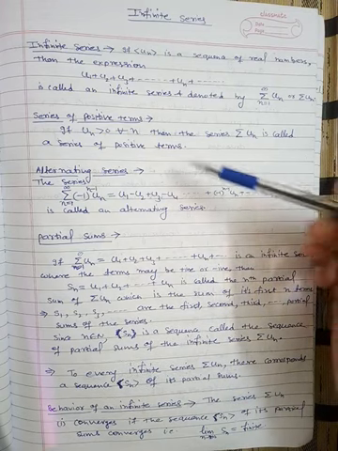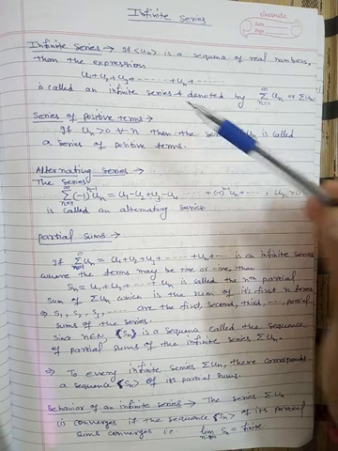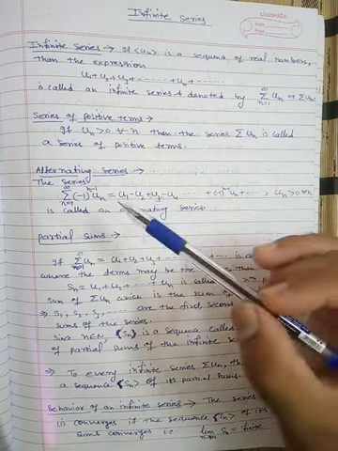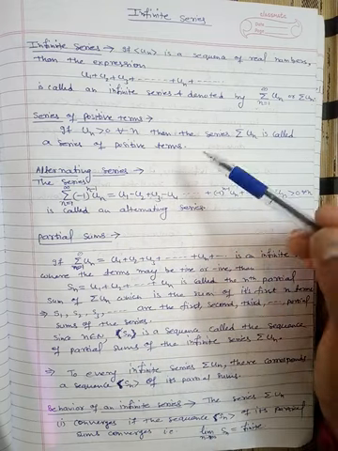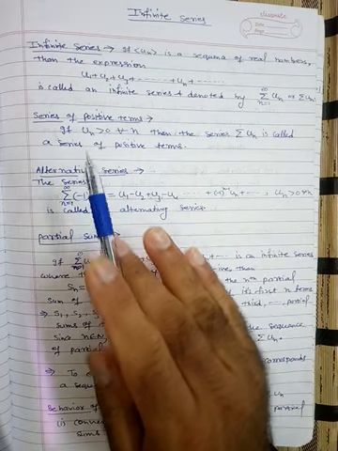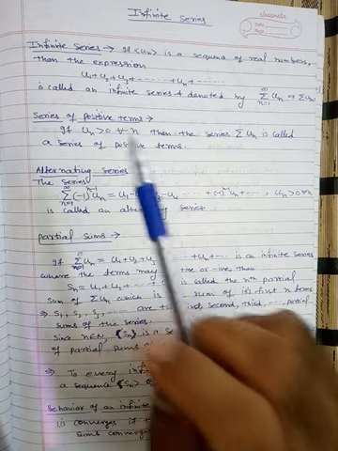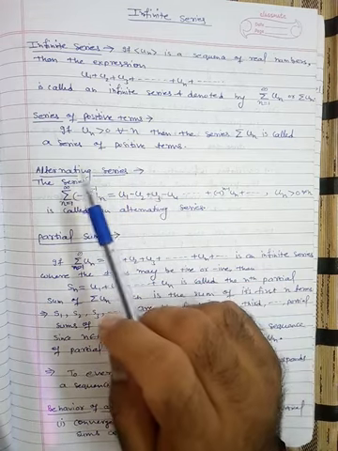Now, our target is to know the behavior of the series, that means whether the series converges, diverges, or is oscillatory in behavior. To know this, we will generally convert the series into a sequence and examine the convergence, divergence or oscillatory behavior of that sequence.